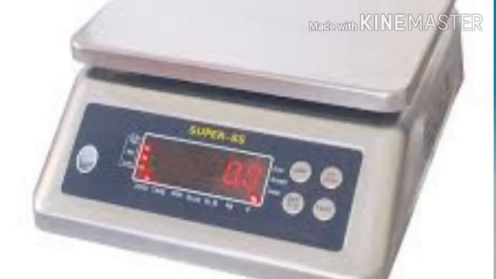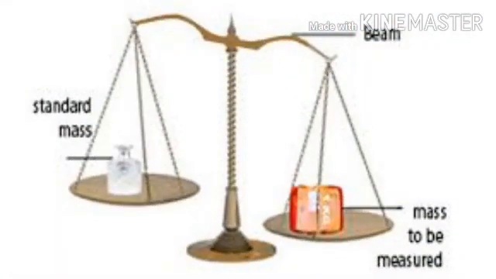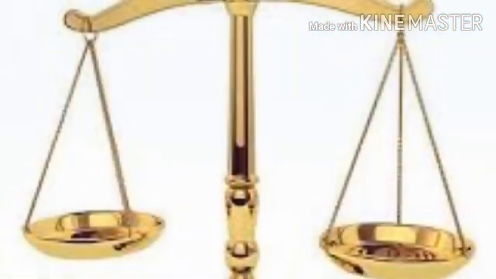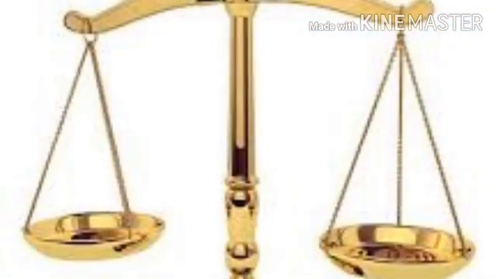Then how do we measure? We have various instruments to measure mass like beam balance, digital balance, etc. First, beam balance. A beam balance works by comparing the mass of an object to that of known mass. In ancient time, people used this type of balance to measure.